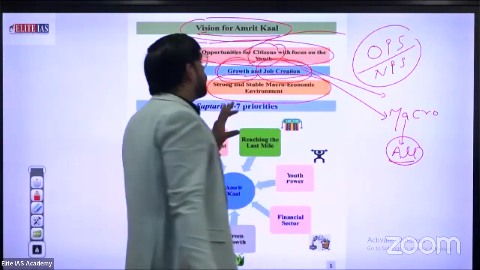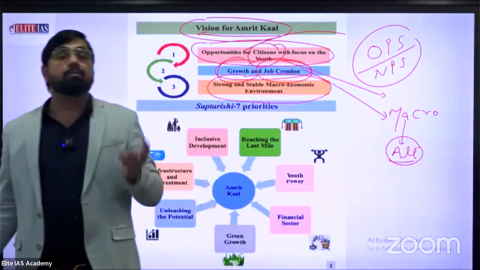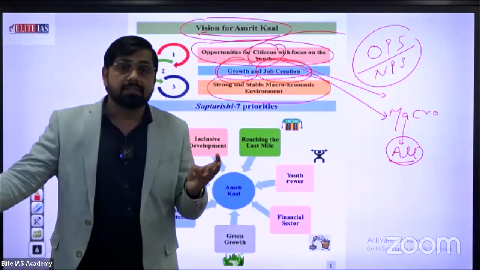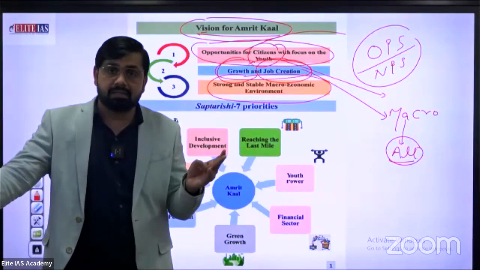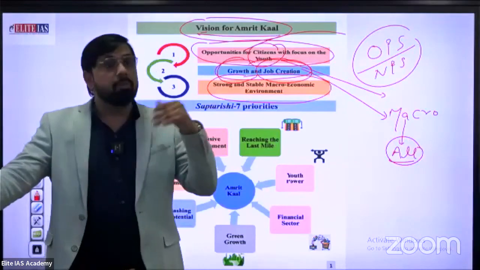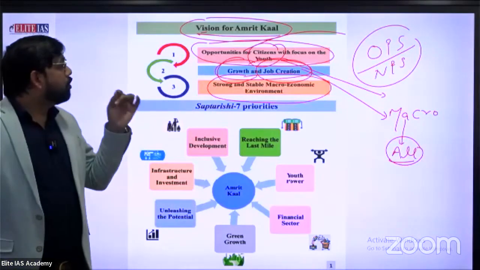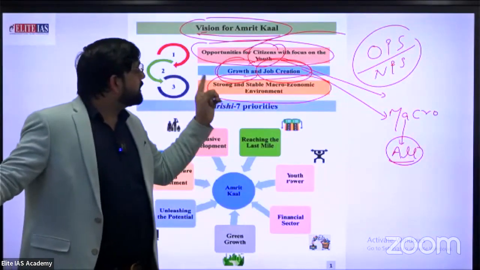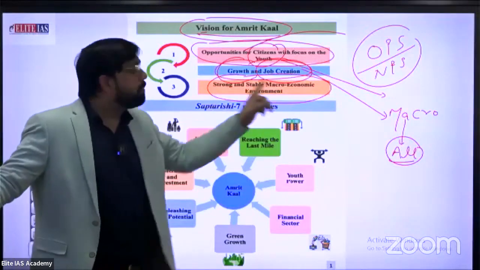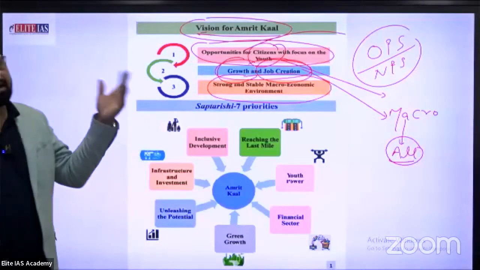So under macroeconomic environment, the major topics are unemployment, health sector, agriculture sector, industrial sector, basic facilities, communication and infrastructure sector. So this is the government's vision to make a strong and stable macroeconomic environment. These are the main 3 visions of the government under Amrit Kal.